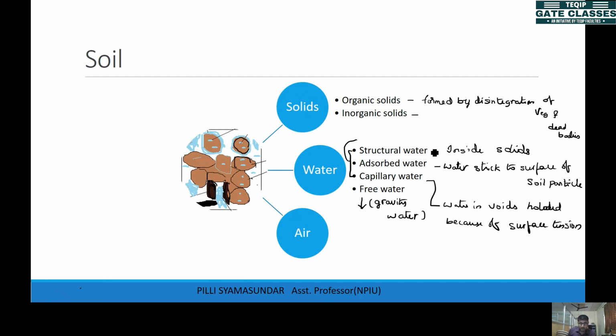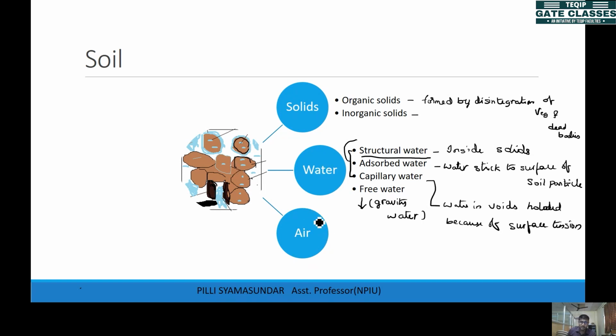Now one more point here. The structural water, as it is inside the soil particle, we don't consider as a separate water. You consider this along with the solid particle itself, because it's inside the solid particle. It is not considered as a separate water. It is considered along with the solid particle itself, right? So these are the waters present in the soil.